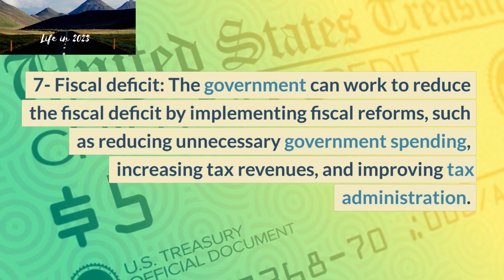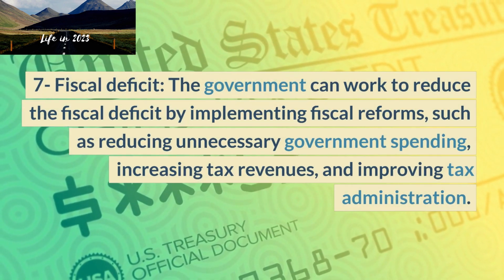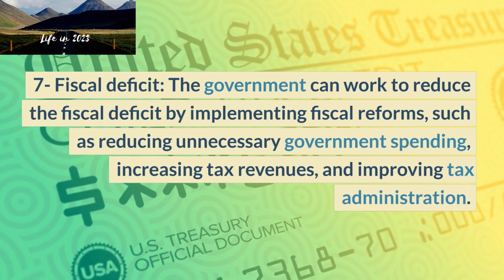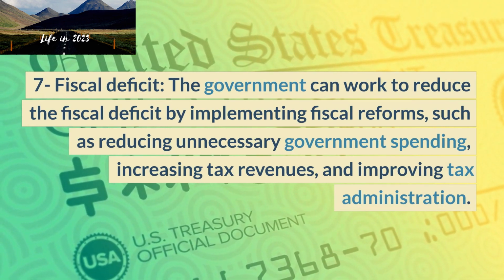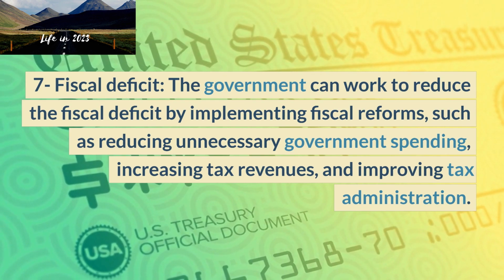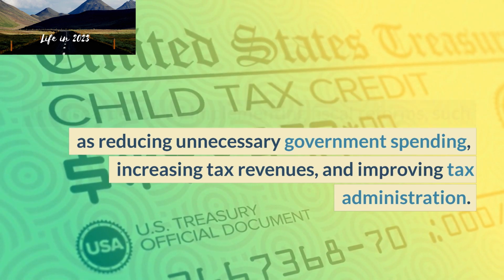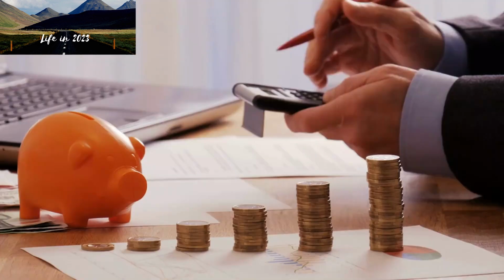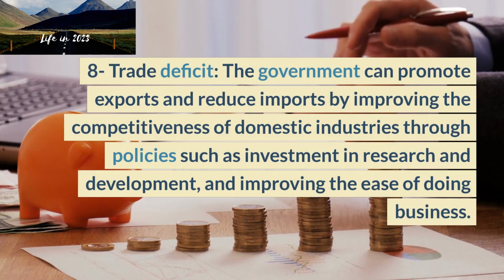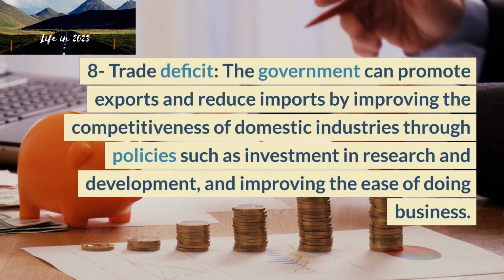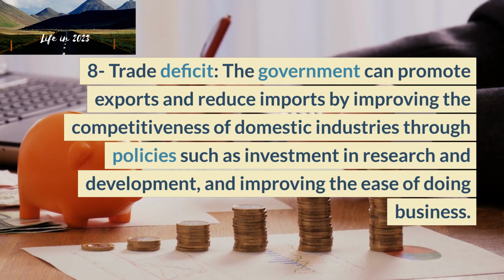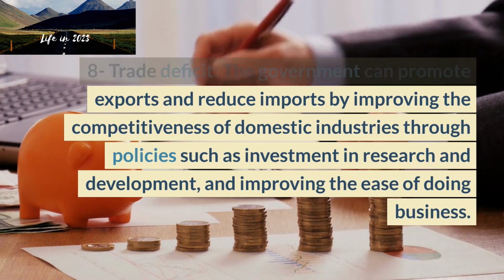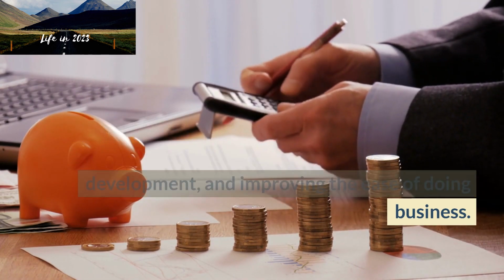7. Fiscal deficit. The government can work to reduce the fiscal deficit by implementing fiscal reforms, such as reducing unnecessary government spending, increasing tax revenues, and improving tax administration. 8. Trade deficit. The government can promote exports and reduce imports by improving the competitiveness of domestic industries through policies such as investment in research and development, and improving the ease of doing business.